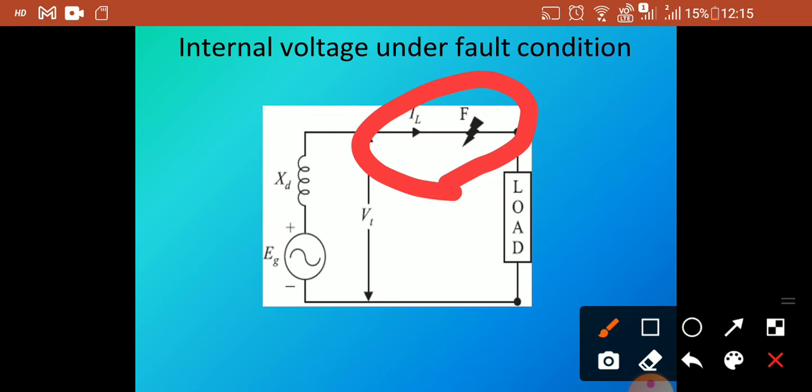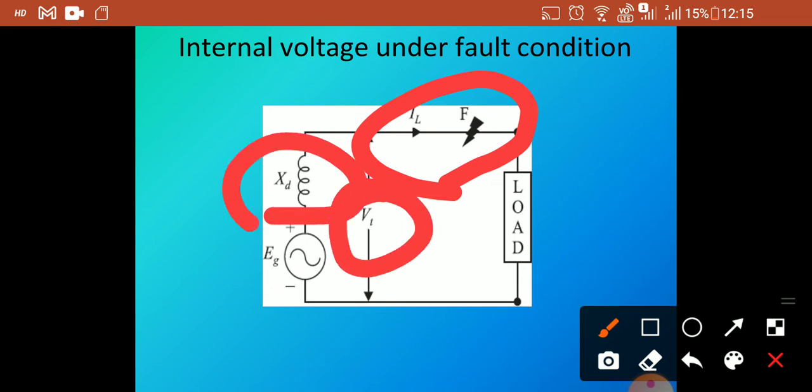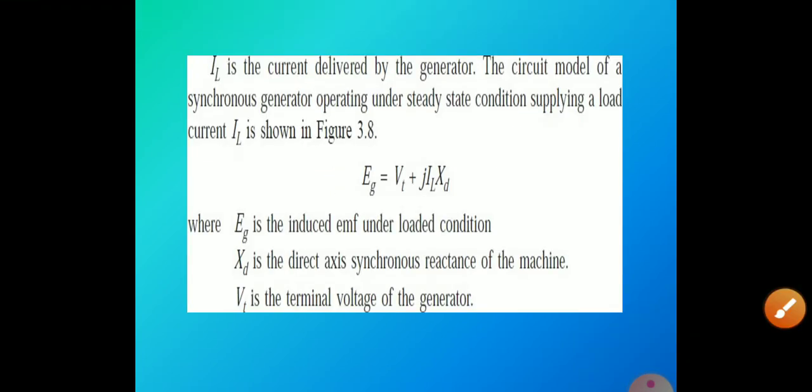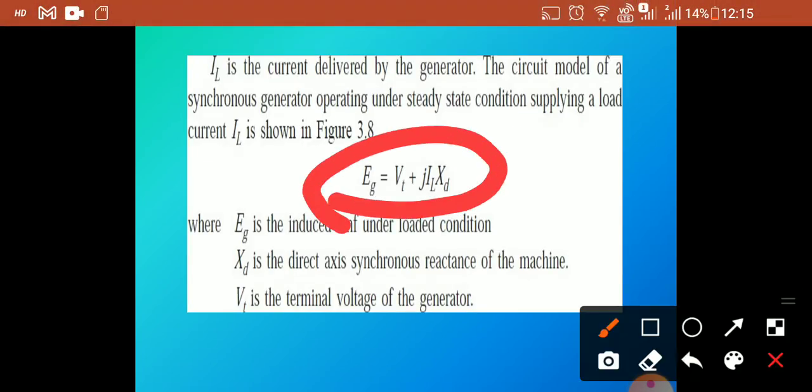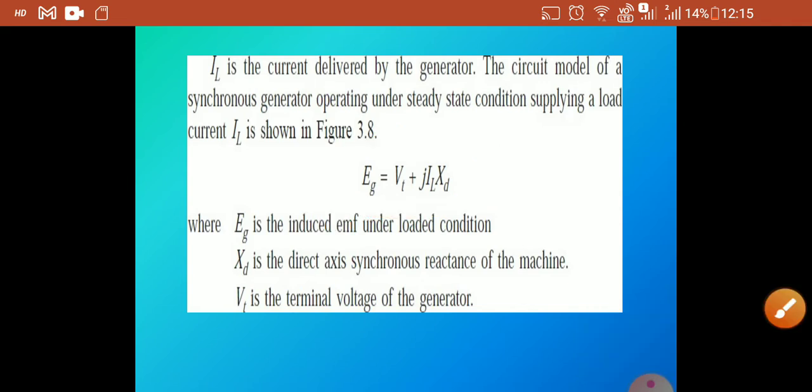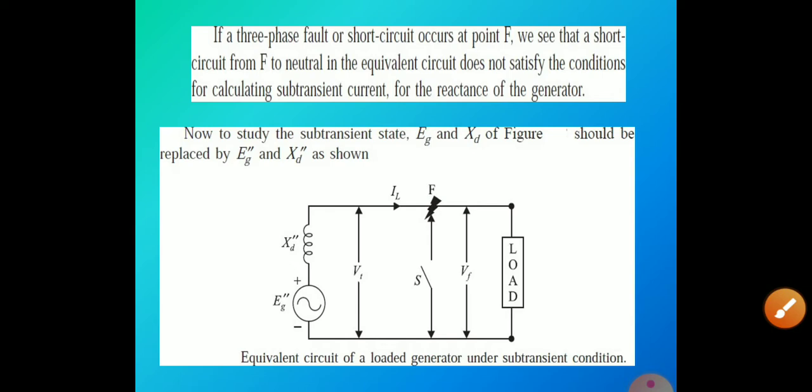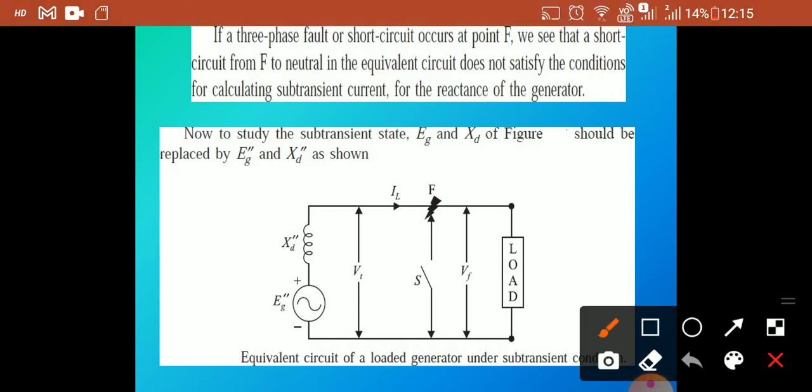The load current is IL and VT is the terminal voltage, and XD is the damper winding reactance, and EG is the generator. This is the general equation: EG is equal to VT plus j into IL into XD, where EG is the induced EMF under loaded conditions, and VT is the terminal voltage of the generator, and XD is the direct axis synchronous reactance of the machine. This one is the example for XD.